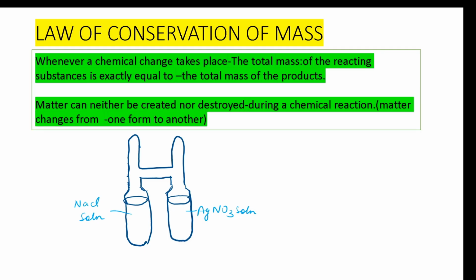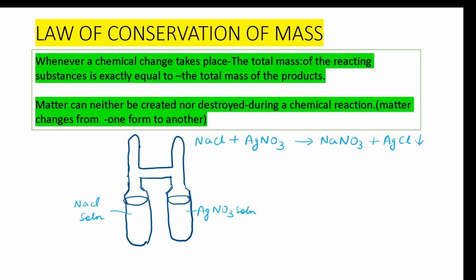Then both the solutions were mixed thoroughly by shaking. Let's see what happens when sodium chloride reacts with silver nitrate. We get sodium nitrate and we get a white precipitate of silver chloride.